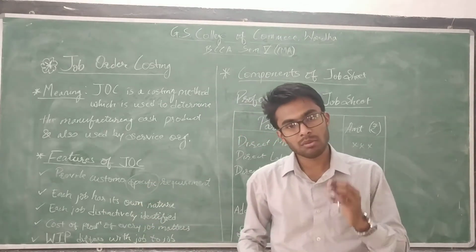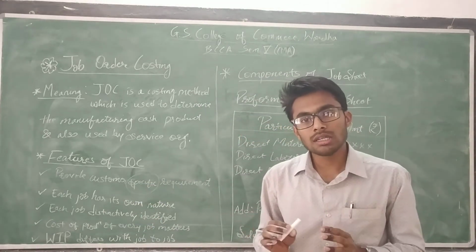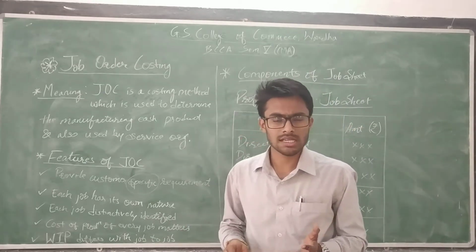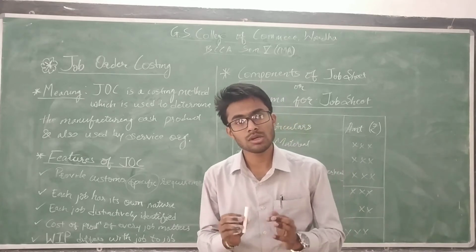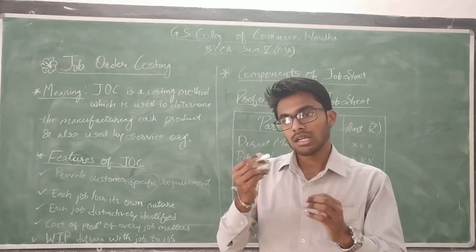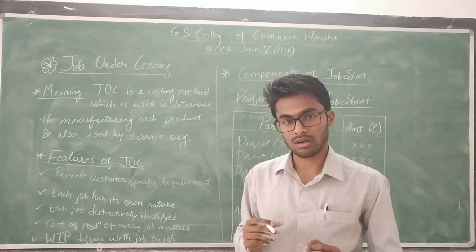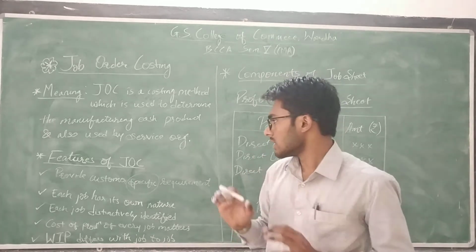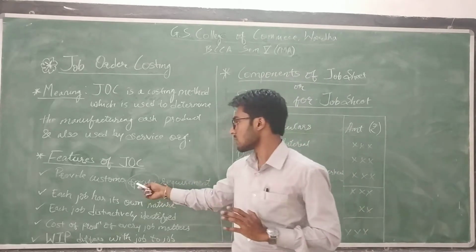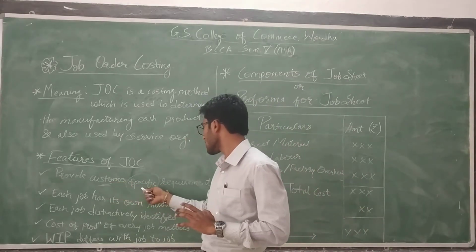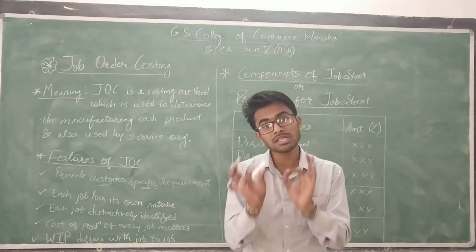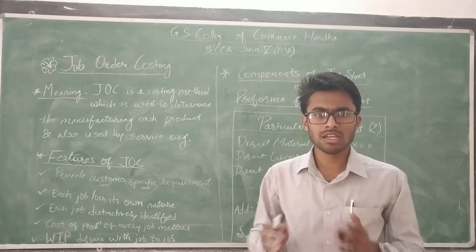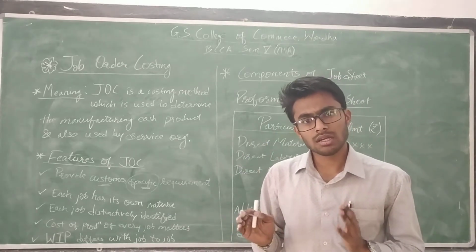Customer specific requirement means the product ordered by the customer, and that customer will give you the instructions to manufacture that product. That product will be precisely made by the company to provide service to the customer with the specific requirement. They can give any kind of specification to manufacture a particular thing.